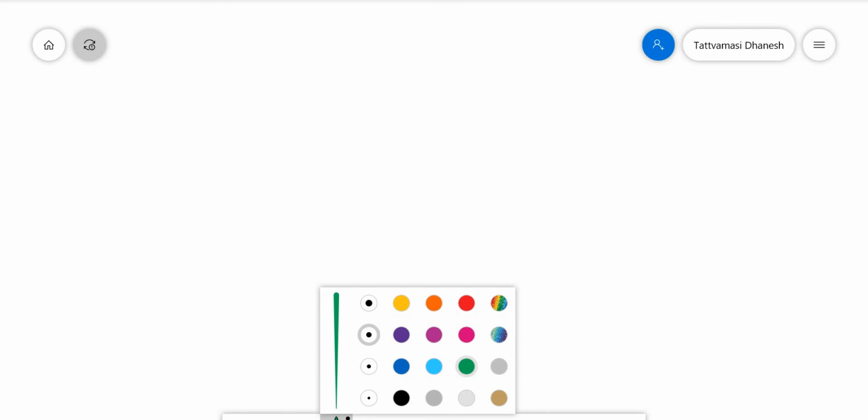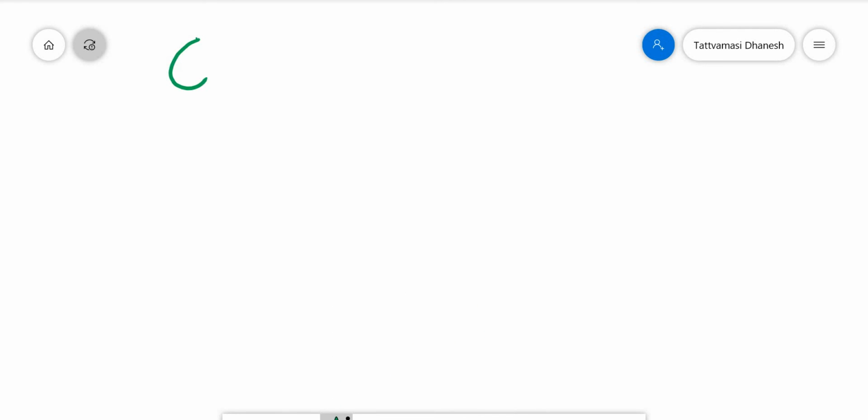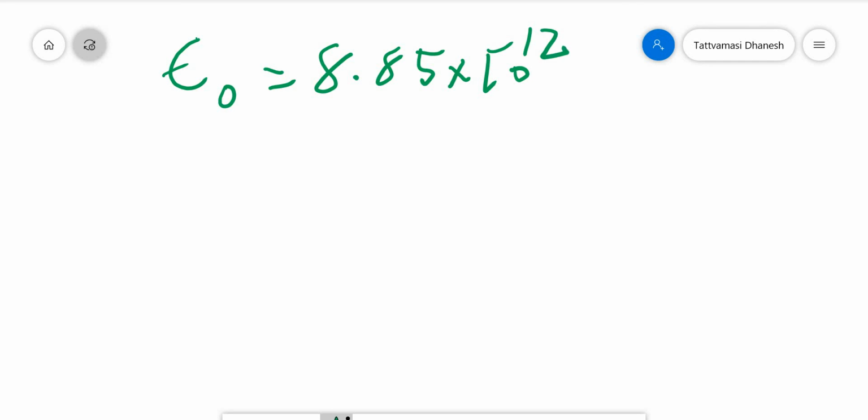Epsilon 0, I will tell you, epsilon 0 is equal to, you need to learn this by heart, 8.85 into 10 raised to minus 12. From that formula you can write the unit: Coulomb square, Newton raised to minus 1, meter raised to minus 2. This is the unit, you will get it.